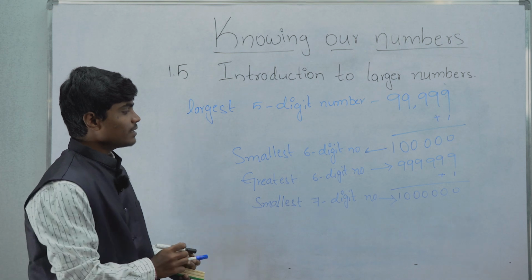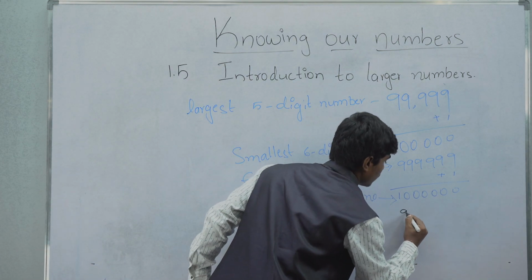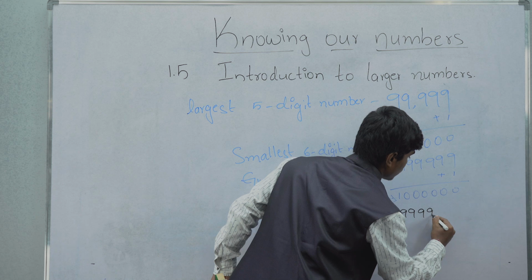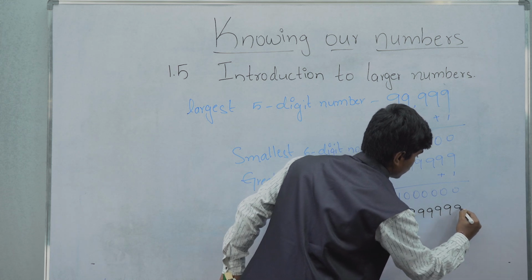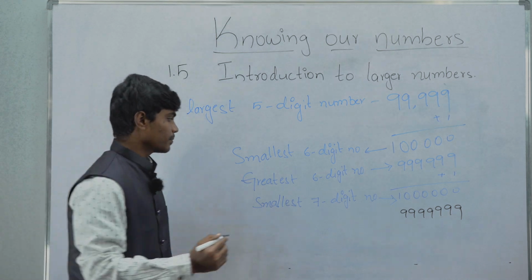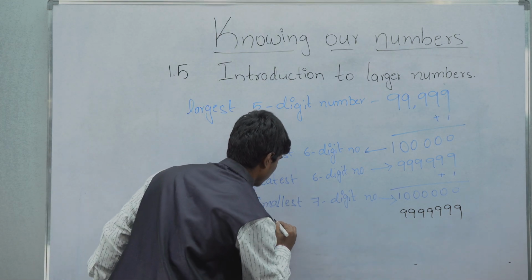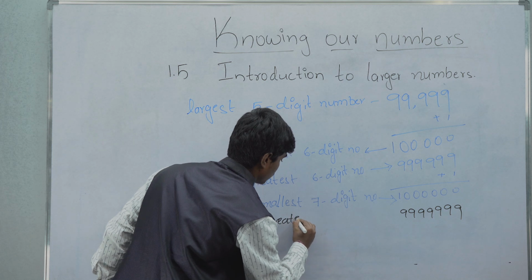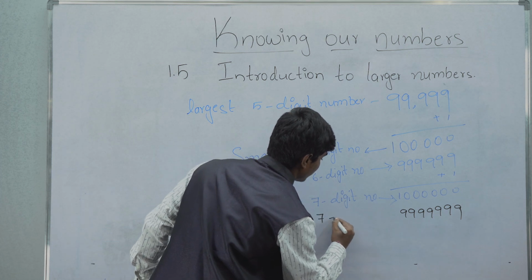And the greatest 7-digit number is 99,99,999. This is the greatest 7-digit number.